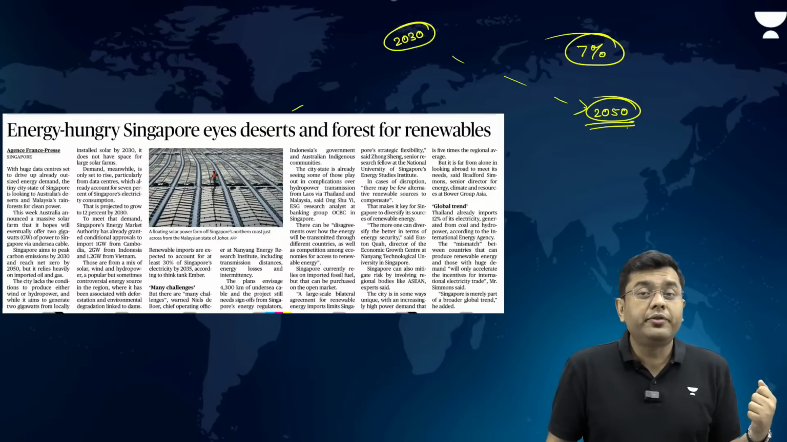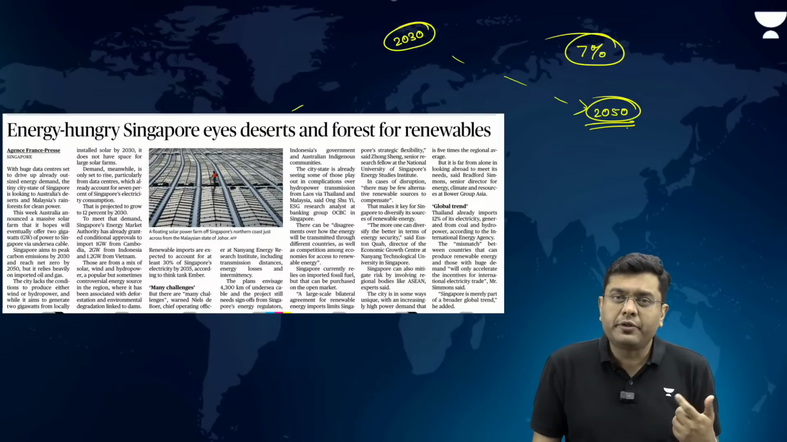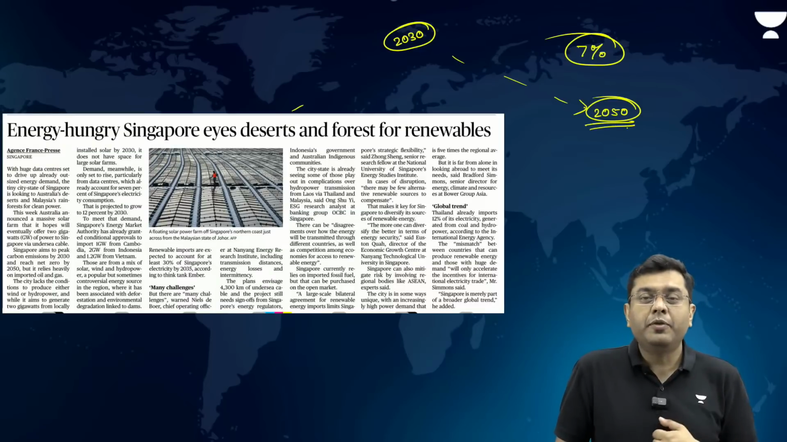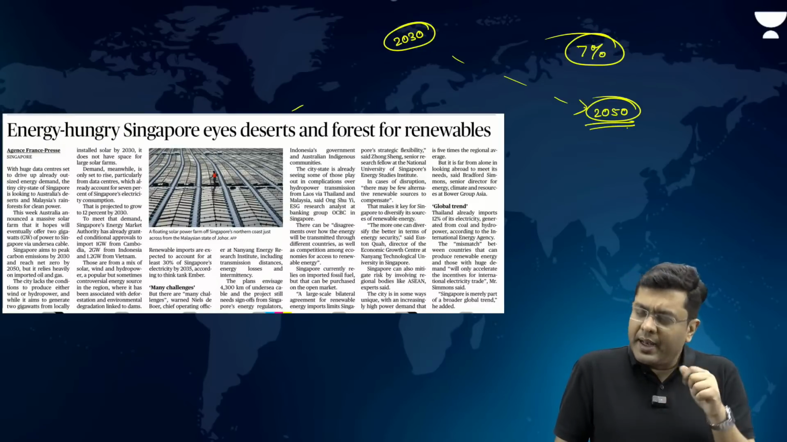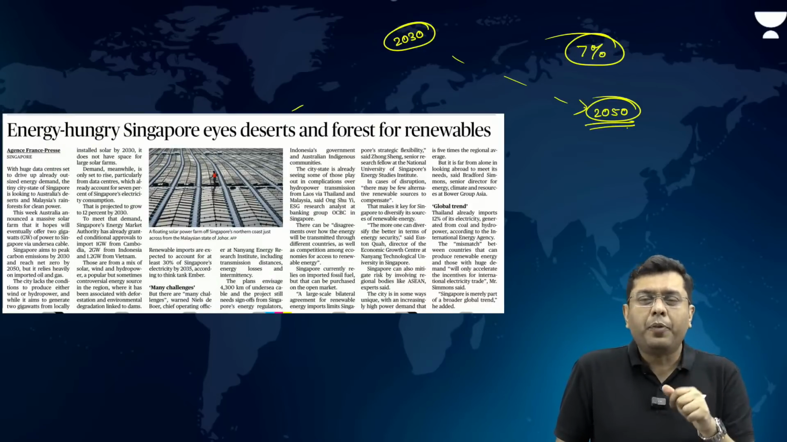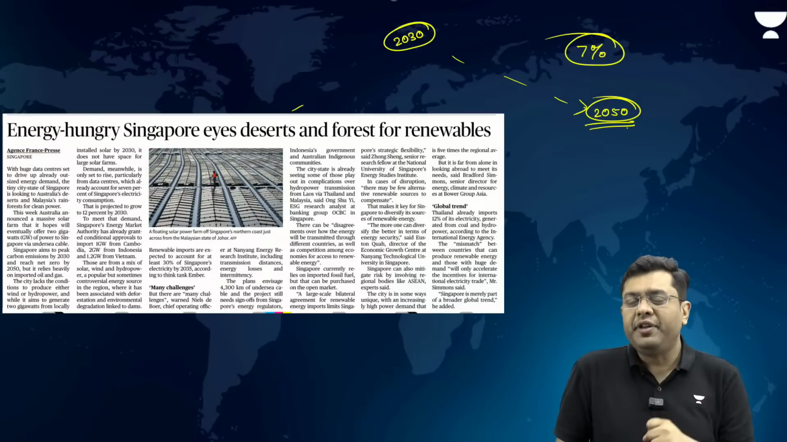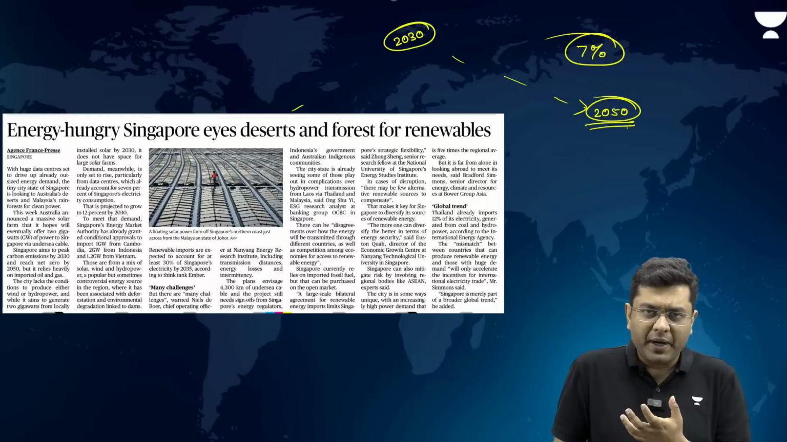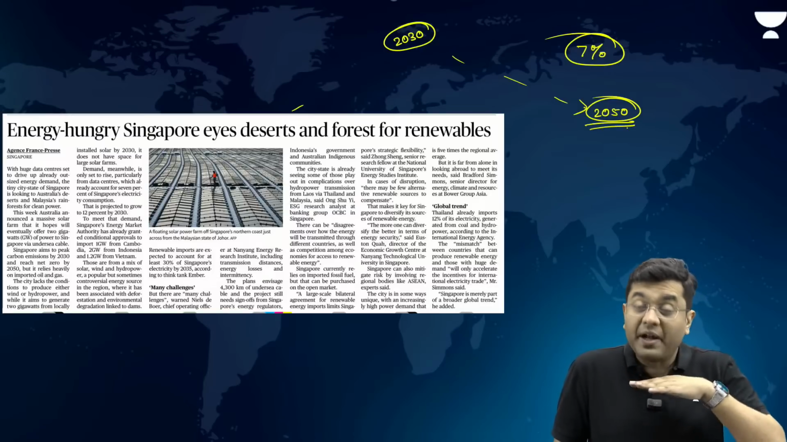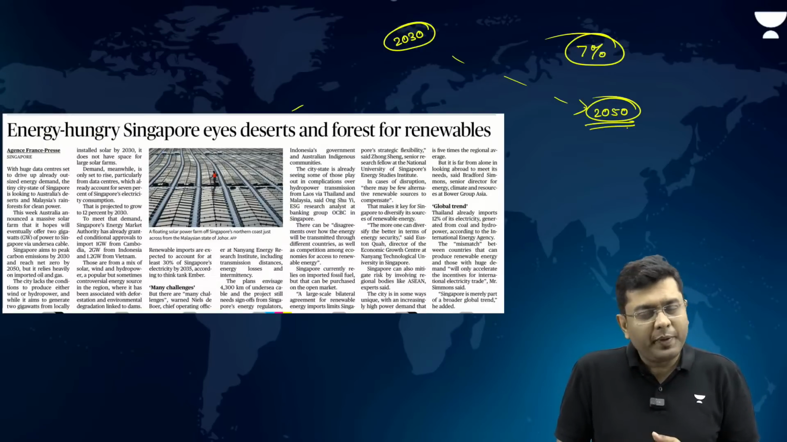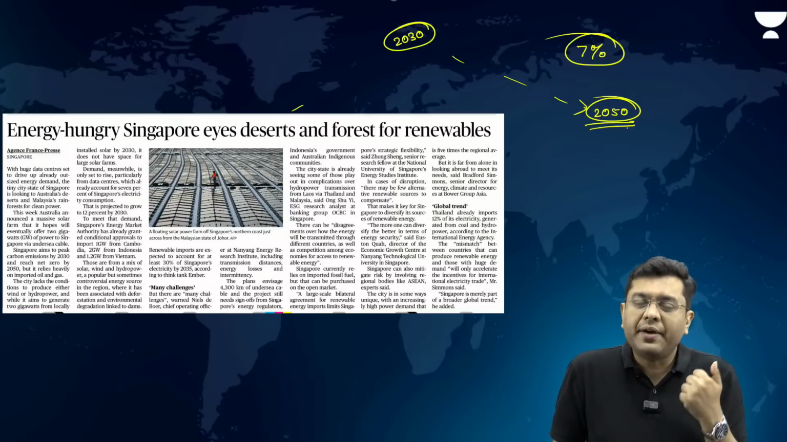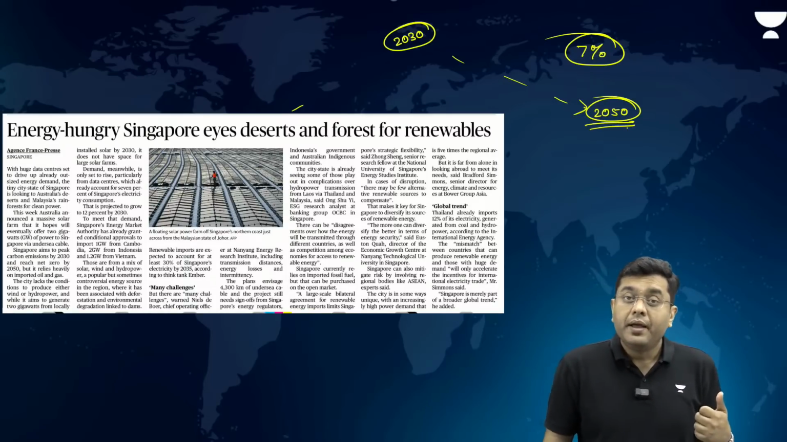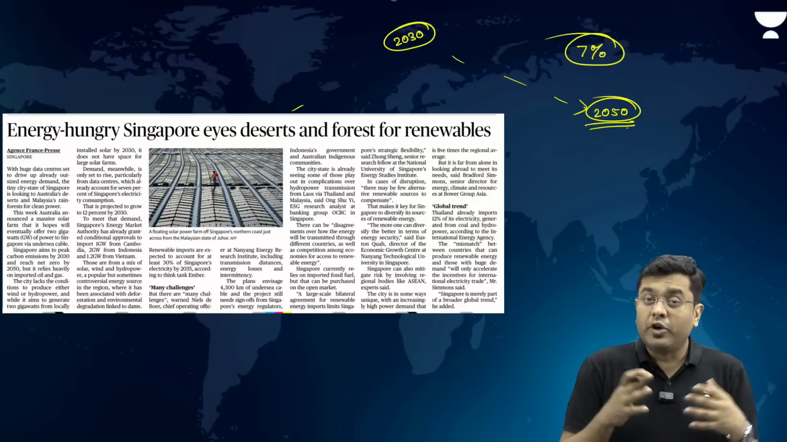It needs renewables. Which renewables? For example, solar, for example, wind. Now, you have to understand the problem which Singapore faces. Solar power plants require a large space to be installed. Singapore doesn't have space. How many floating solar power plants can it power? Eventually, that also has its restrictions.